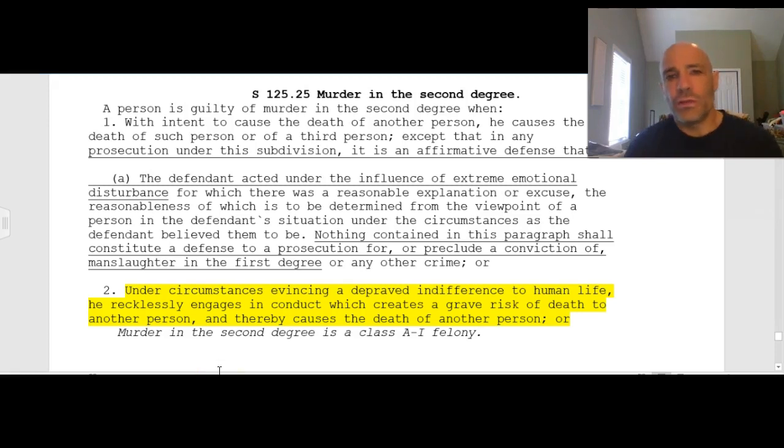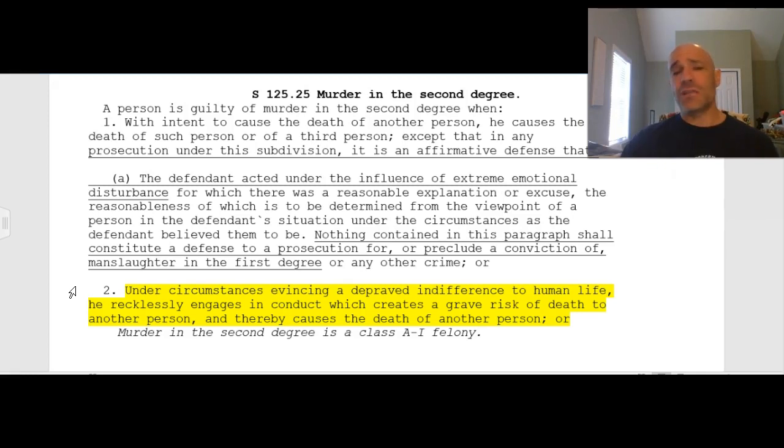All right. So the part of the Penal Law Code that your assignment for today is going to focus on is section 125.25, subdivision 2. Under circumstances evincing a depraved indifference to human life, we have studied what that means before in class, he recklessly engages in conduct which creates a grave risk of death to another person and thereby causes the death of another person. In other words, someone doesn't intentionally kill another person, but they act in a way which is so reckless that it indicates a state of mind which is evil, wicked, inhumane, and does not care about the lives of others.